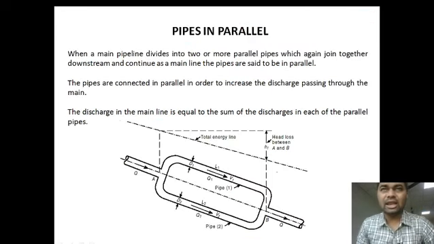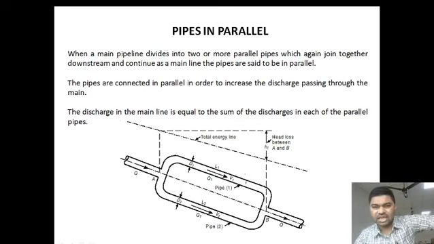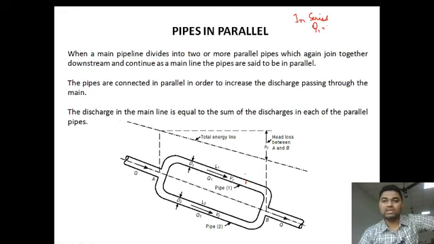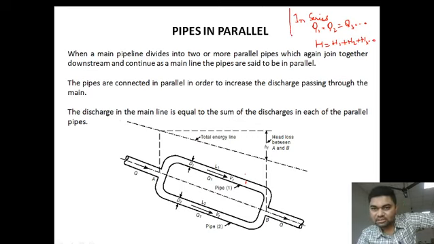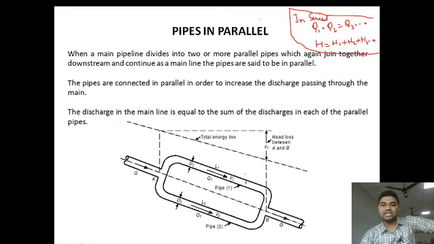So, pipes in parallel. What have we studied in series? Just recall in this chapter, in series, Q1 is equal to Q2 is equal to Q3 and so on. And the total head loss is equal to H1 plus H2 plus H3 and so on. This was regarding pipes in series. Now, look at how these things change in parallel.